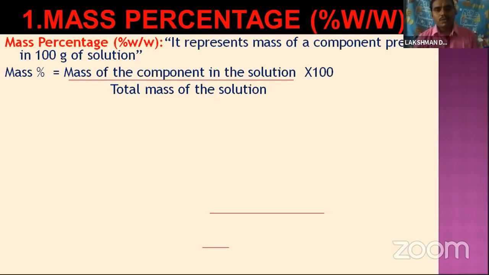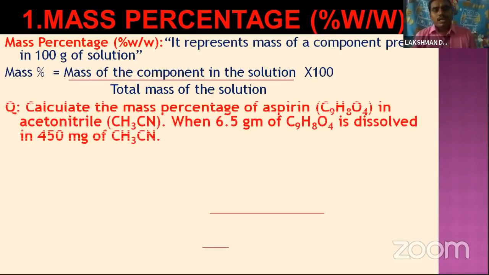So we can see one example in this. Calculate the mass percentage of aspirin, whose formula is C9H8O4, in acetonitrile, CH3CN, when 6.5 grams of aspirin is dissolved in 450 mg of CH3CN, that is acetonitrile.